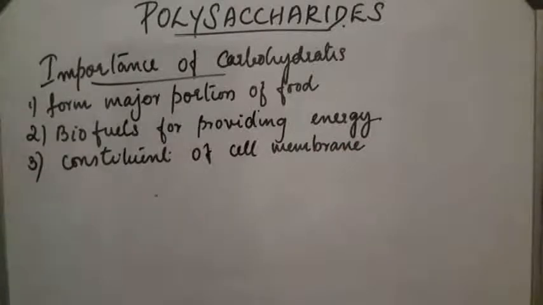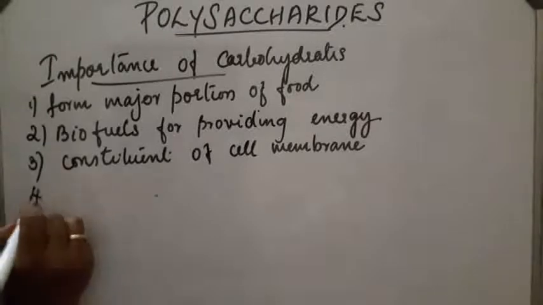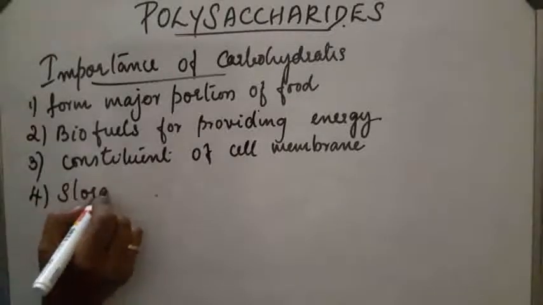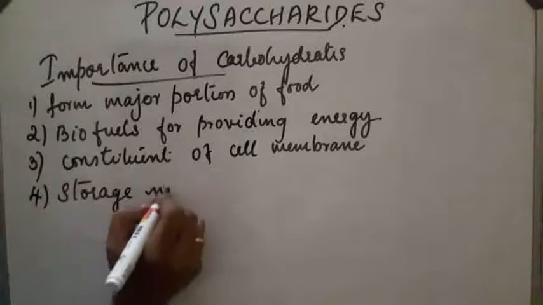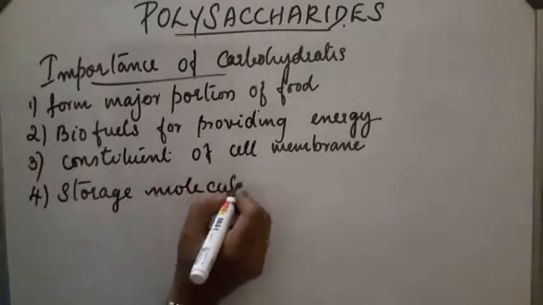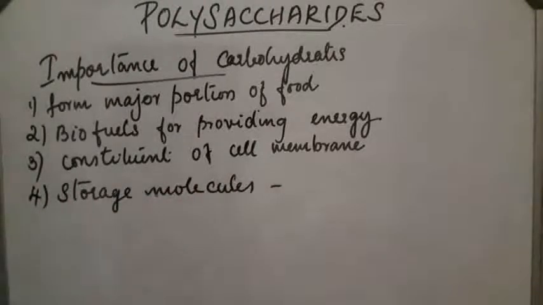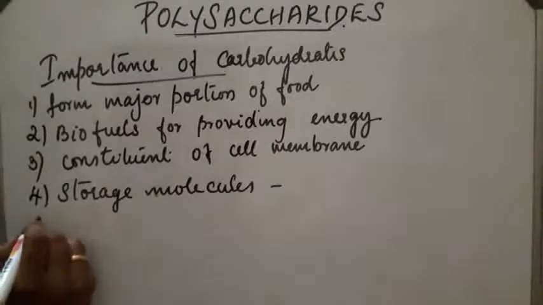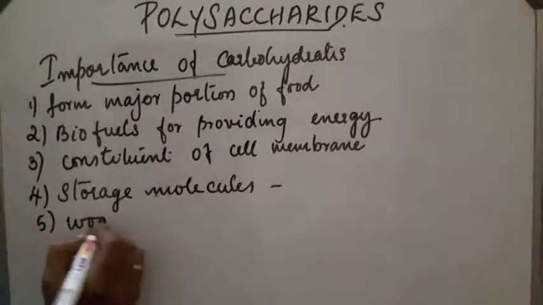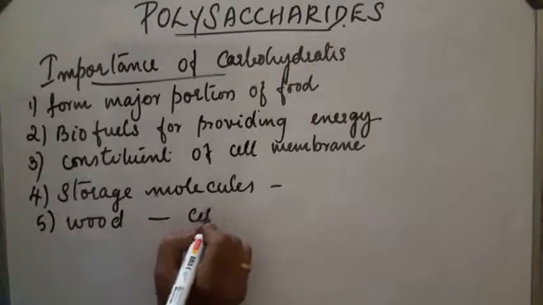Next point, they are used as storage molecules. We know that starch is a storage molecule in plants and glycogen in animals. Next, the wood used to make furniture is cellulose.